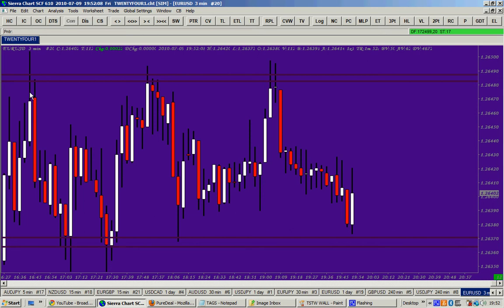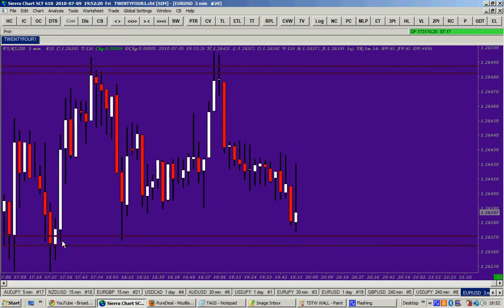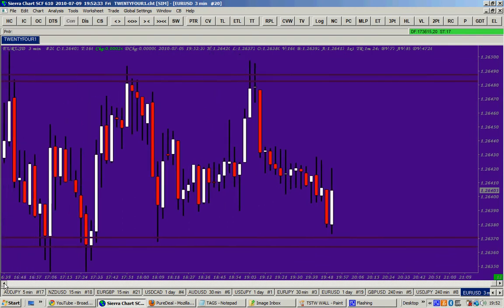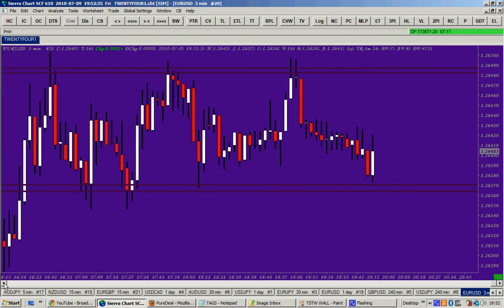The trading method that you must use is just to sell at the resistance level and to buy each time the price approaches the support level. And when you sell here, you will come out of your trade here, take your profit at the support level here. When you buy at the support level here, you will take your profit at the resistance level here. When you sell here, you will take your profit at the support level. You just keep bouncing up and down till the price starts displaying higher lows or lower lows and lower highs.